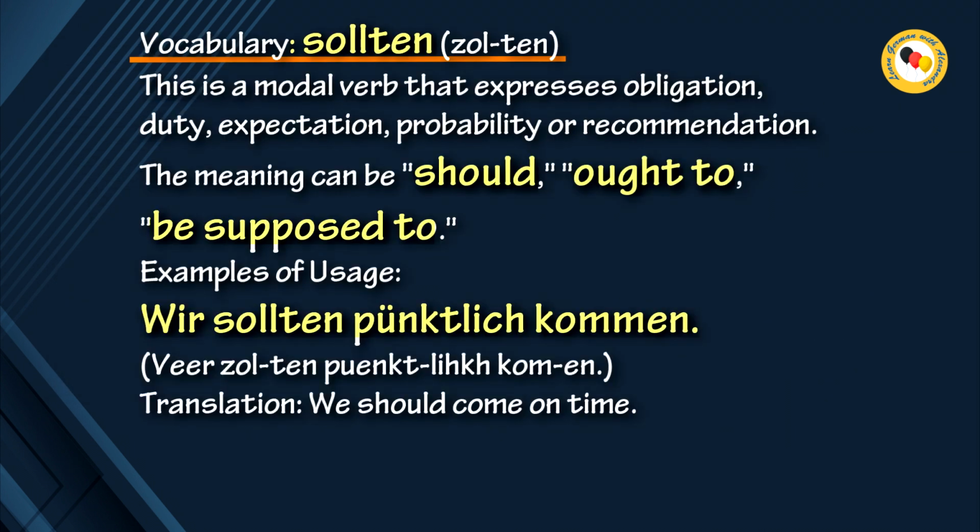Vocabulary. Sollten. This is a modal verb that expresses obligation, duty, expectation, probability, or recommendation. The meaning can be should, ought to, be supposed to. Examples of usage: Wir sollten pünktlich kommen. Translation: We should come on time.